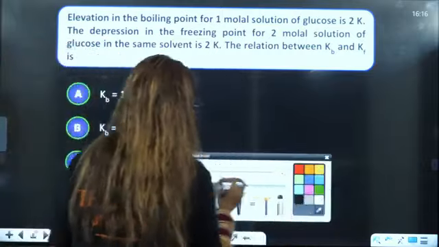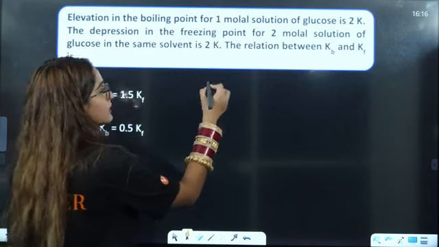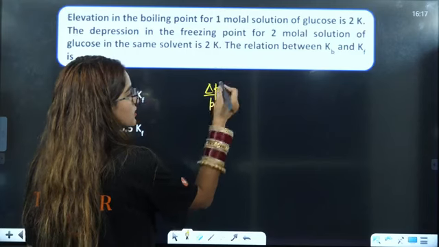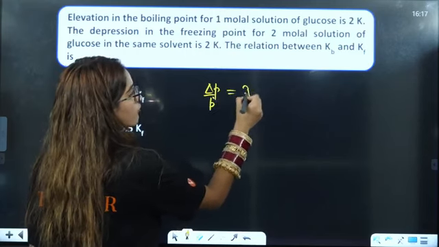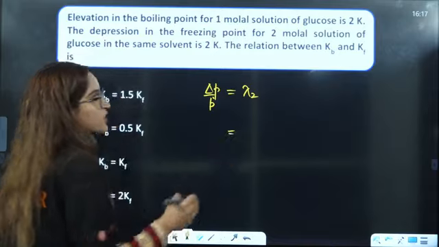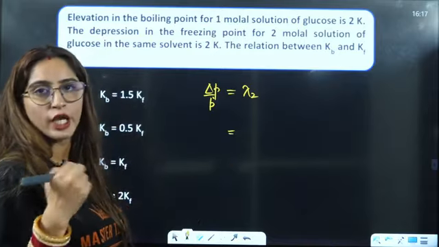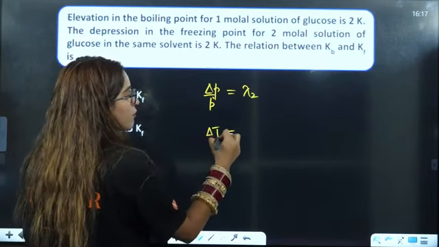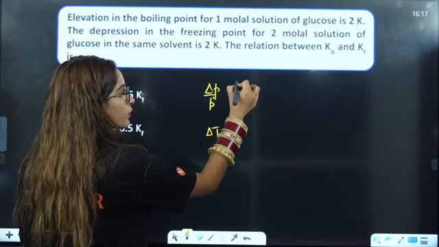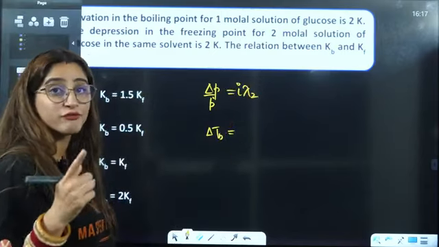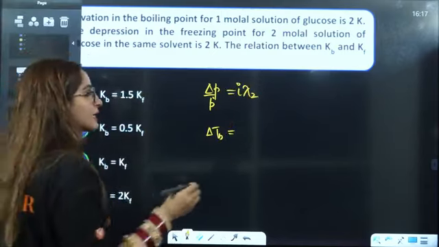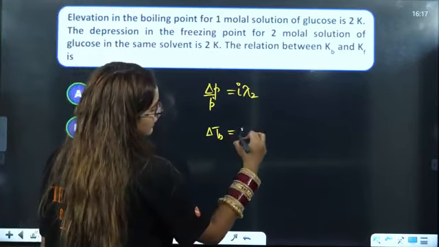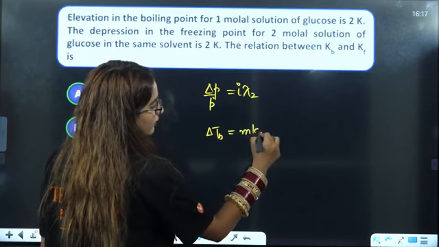Okay, so I'll just write all the formulas here. Relative lowering in vapor pressure: change in pressure divided by the pressure equals the mole fraction of the solute, right? And elevation in boiling point, here you can write the van't Hoff factor, that is i, if they have given you an electrolyte, equals i into molality into Kb.